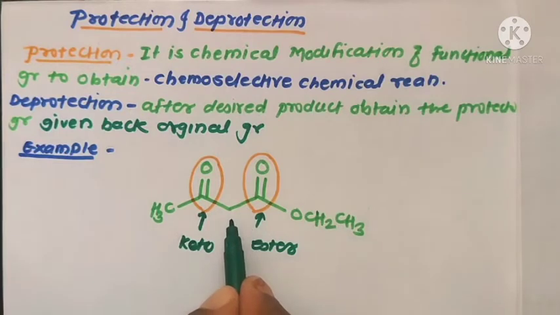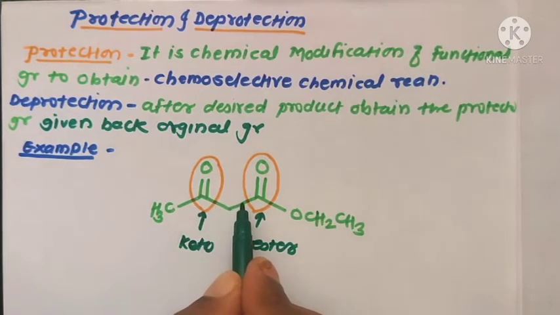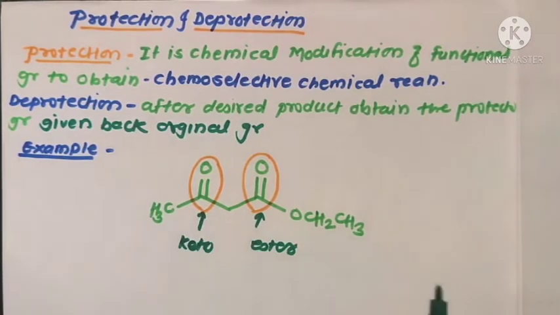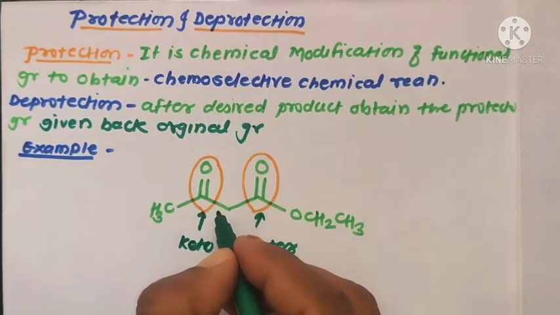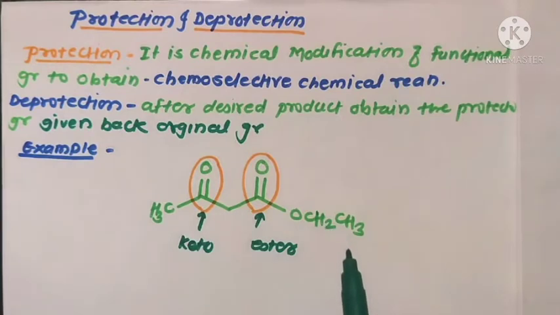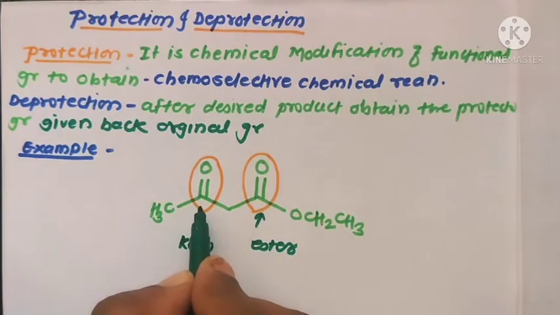If this molecule reacts in the presence of nucleophilic reagents, then the nucleophilic reagents always prefer the most reactive electrophilic site of the molecule. In this molecule there are two functional groups, one more reactive and the other less reactive. When we react such a molecule in the presence of a nucleophile, the nucleophile reacts with the electron deficient center, that is the electrophilic center present in the molecule.